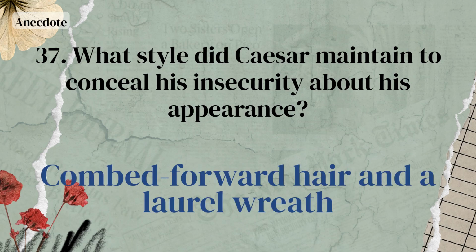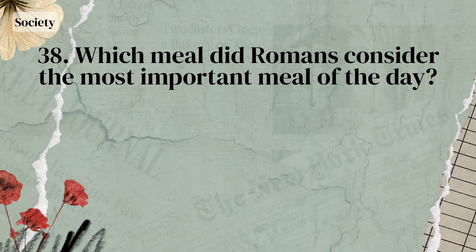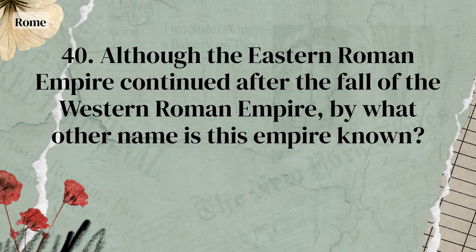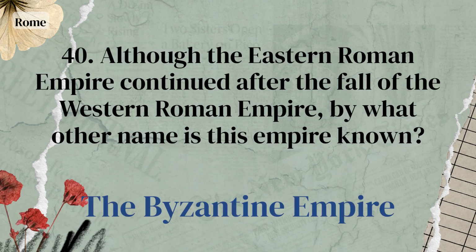Combed forward hair and a laurel wreath. Which meal did Romans consider the most important meal of the day? The evening meal, Cena. Which epic tells the story of Odysseus's 10-year journey after the Trojan War? Odyssey. Although the Eastern Roman Empire continued after the fall of the Western Roman Empire, by what other name is this empire known? The Byzantine Empire.